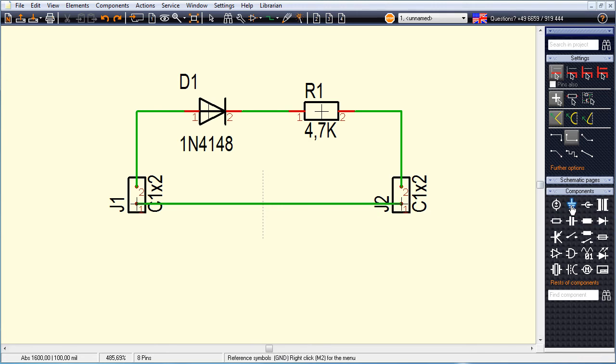A ground symbol can be dragged and dropped from the sidebar. We wire it towards the existing signal, so we get asked to give it a name, GND by default, which we accept.